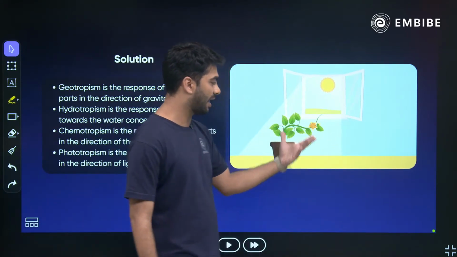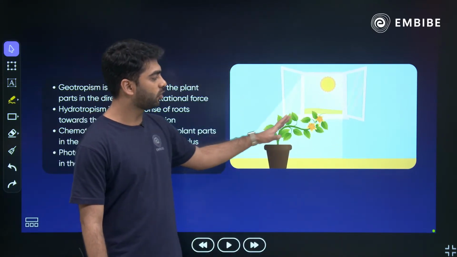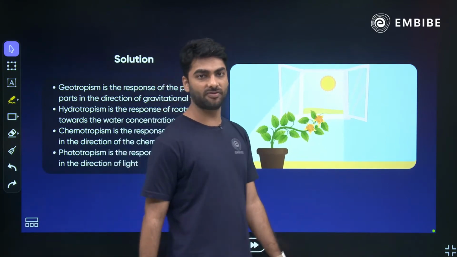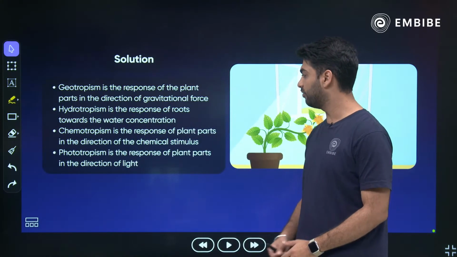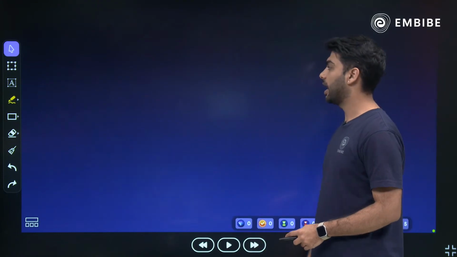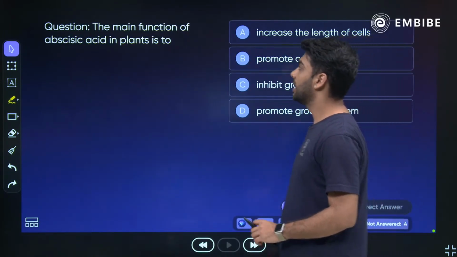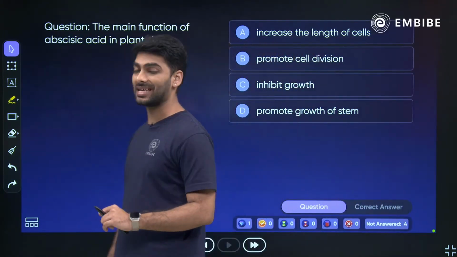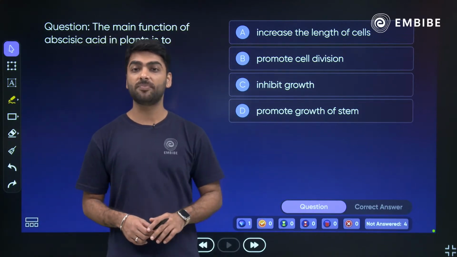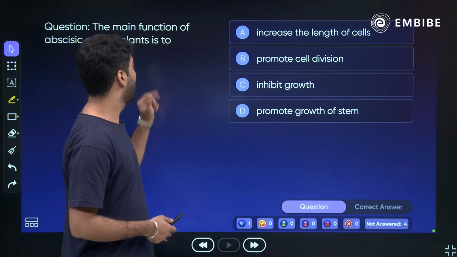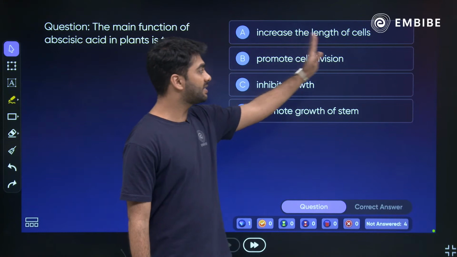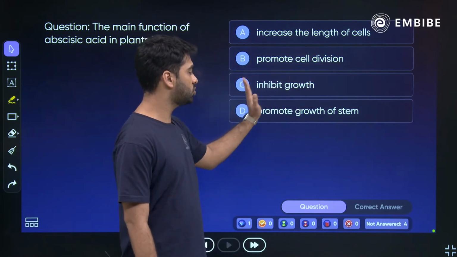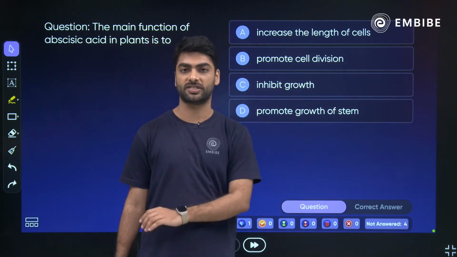A beautiful animation over here showing the movement of the shoot towards light. ठीक है, very beautiful. Hi Carbon, very good evening. चलिए आगे बढ़ेंगे. Next question. The main function of abscisic acid in plants is to. What is the main function of abscisic acid, which is a hormone? Increase the length, promote cell division, stop growth or promote growth of stem.